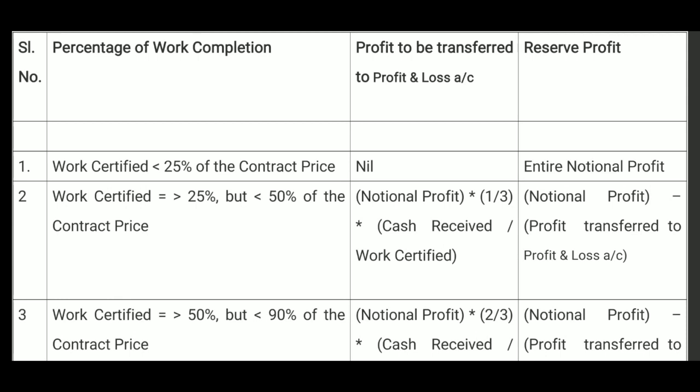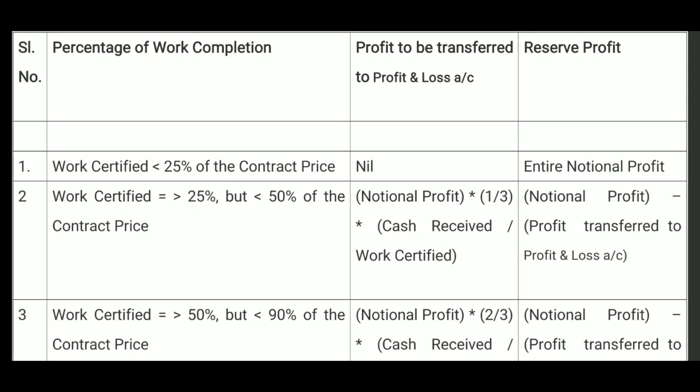Now, the first case: work certified is less than, the symbol is used here, less than 25% of the contract price. Out of notional profit, nothing is transferred to P&L account, nil. Entire last column, entire notional profit is kept in reserve and credited to work in progress account.